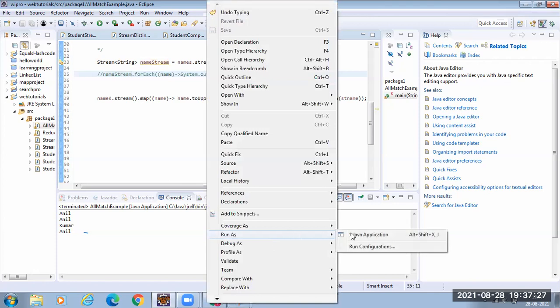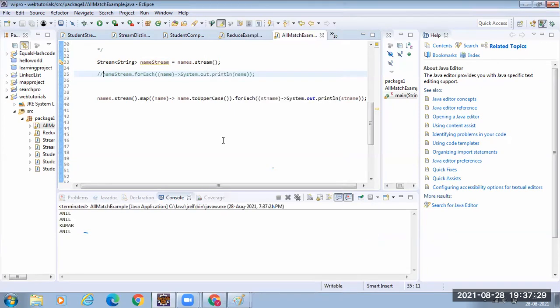So it has basically two parts, intermediary and terminal, right? Yeah. See, you can give any number, 5 or 10 intermediate operations also. You can pipe them. After converting to uppercase, if I want to filter, you can do it. We will see in the next examples.